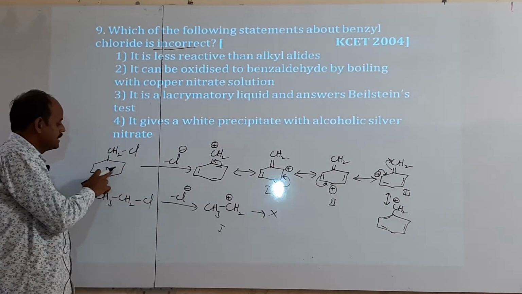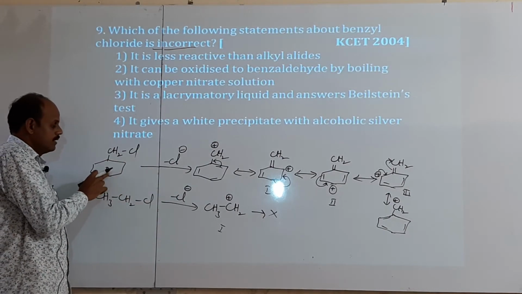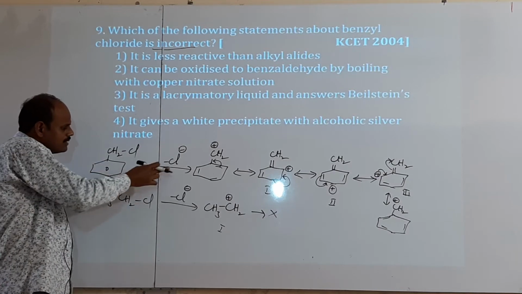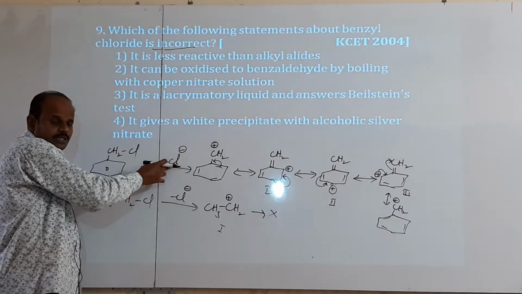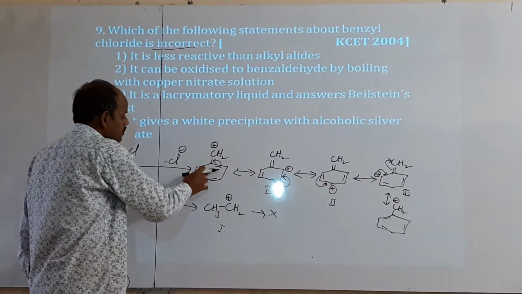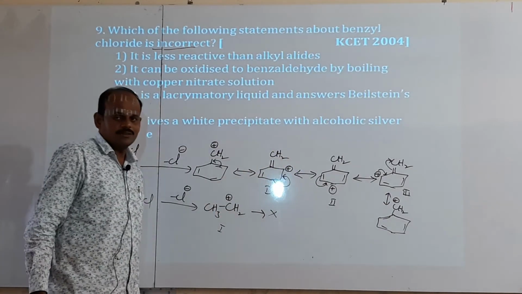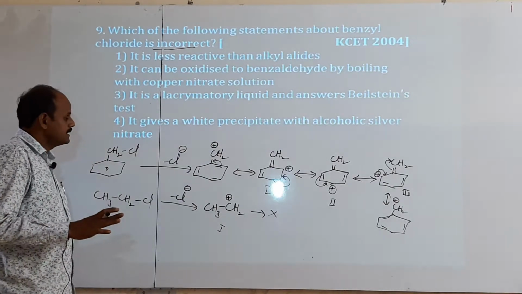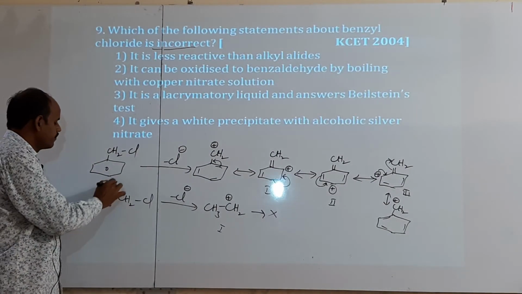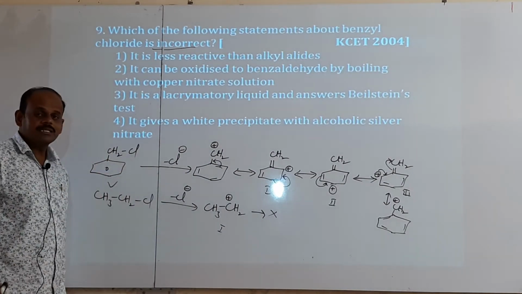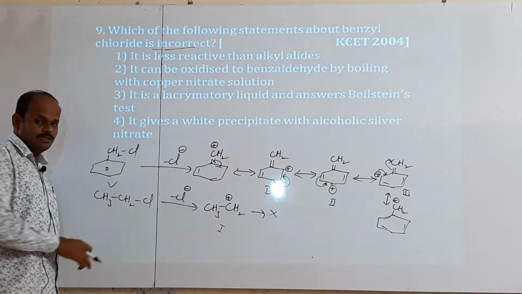But benzyl chloride always tries to lose the chlorine atom to form the benzyl carbocation, and it gets stability by forming resonance structures. That is the reason benzyl chloride has a greater reactivity than alkyl halide.